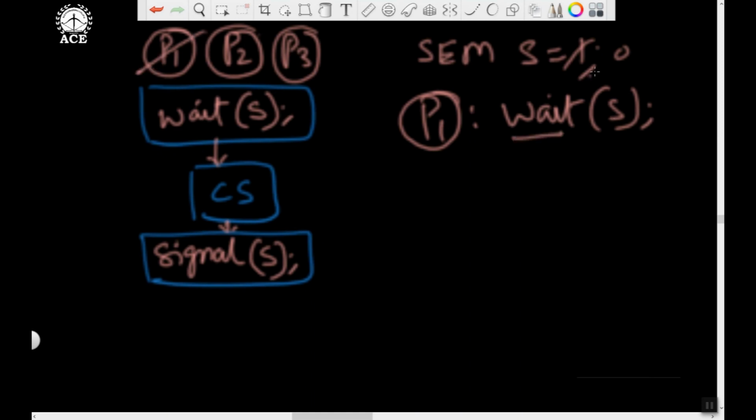P1 performs wait on S, decremented to 0. Is the value less than 0? No, it is not less than 0. So this is a success. It won't get blocked. So P1 enters the critical section. So here I will put P1.